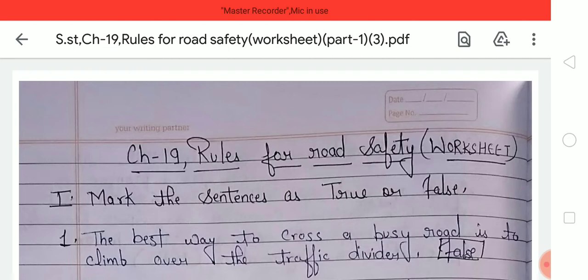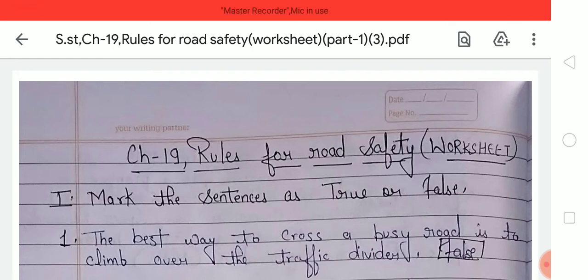Chapter name is Rules for Road Safety, and we have learned how important it is to follow safety rules on the road. If we do not follow these rules, we might get hurt or hurt others. In this lesson, we will learn some more road safety rules. And there are certain rules to cross the road. So, look at these rules. I think you already know how to cross the road. So, first of all, we should use a subway or footbridge to cross the road where they are available.